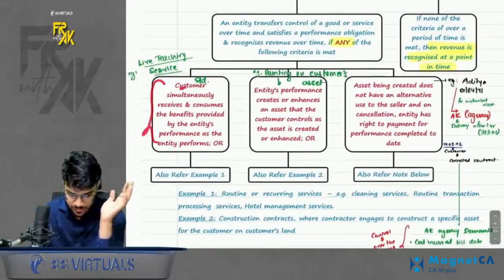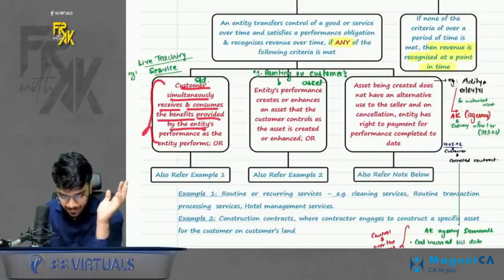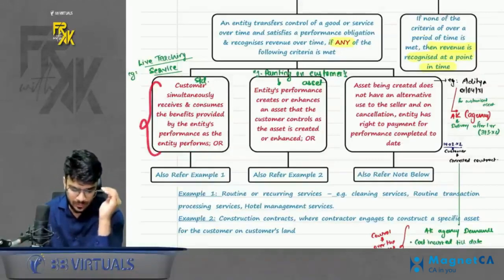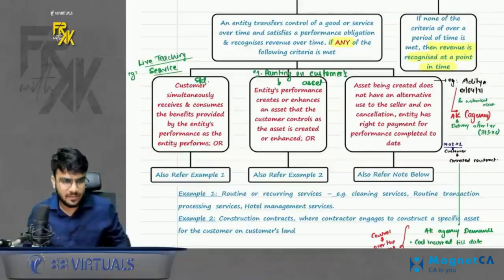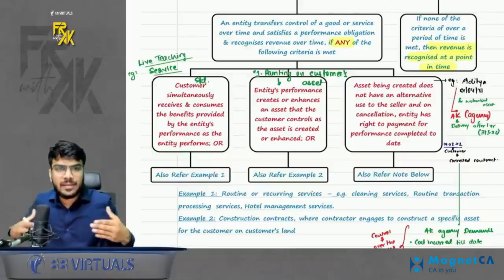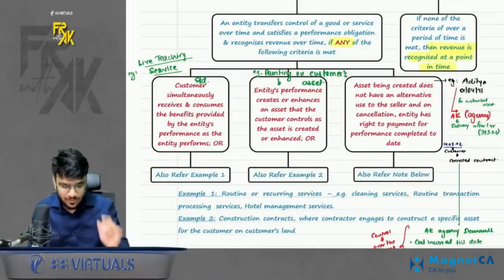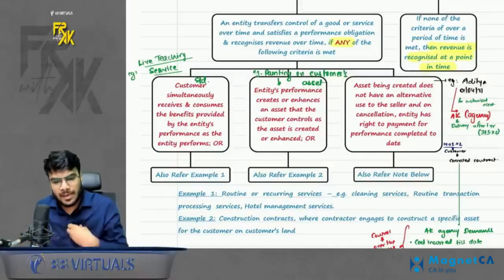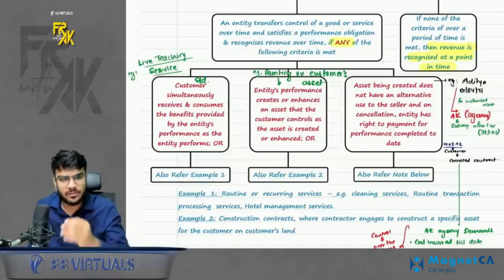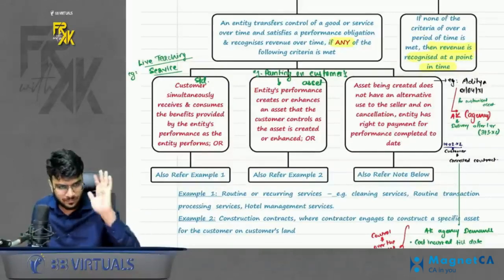First, customer simultaneously receives and consumes the benefits provided by the entity's performance as the entity performs. What is the meaning of this? Just assume my live teaching service. Let's say, for example, you enroll for my live lectures. So as and when the entity performs the service, customer gets the benefit. As soon as I'm teaching, you get the benefit instantly. I teach, you get the benefit instantly. So my service is a service which is happening over the period of time.